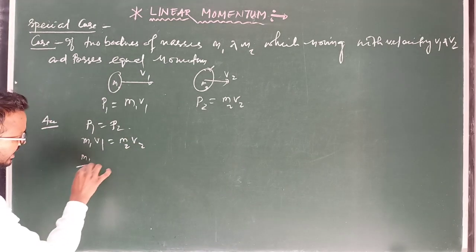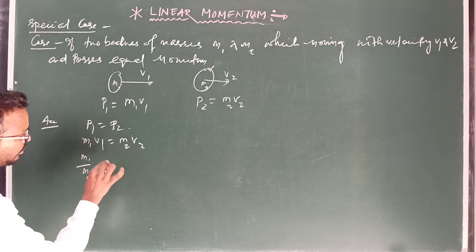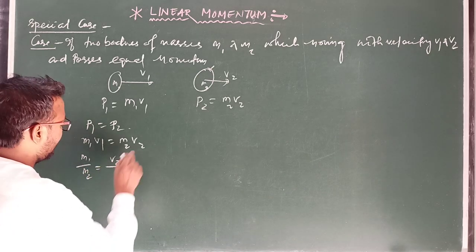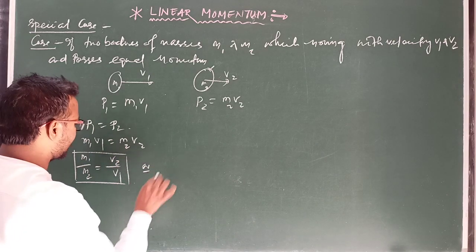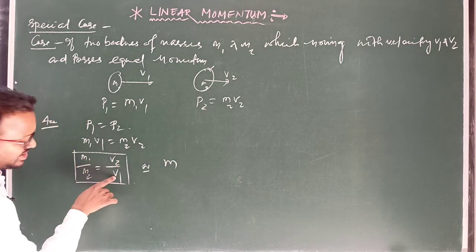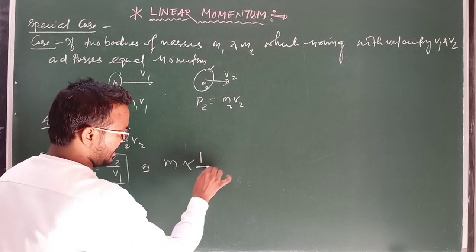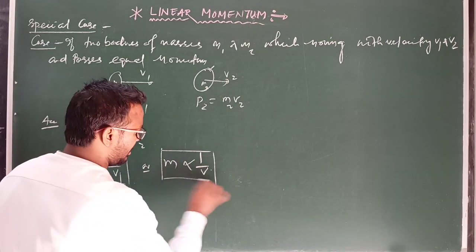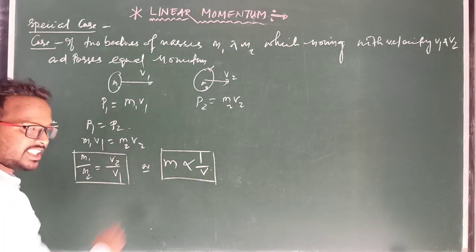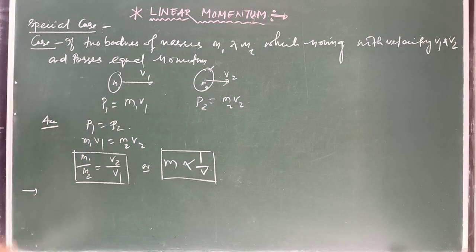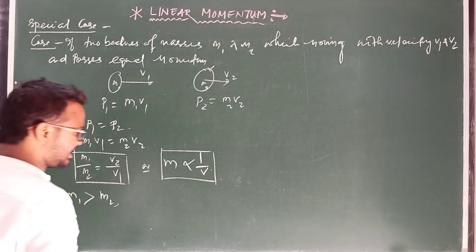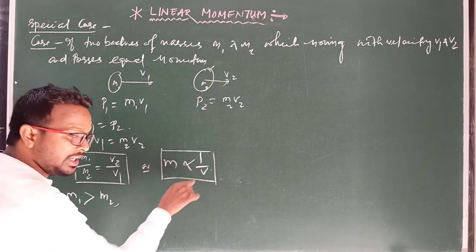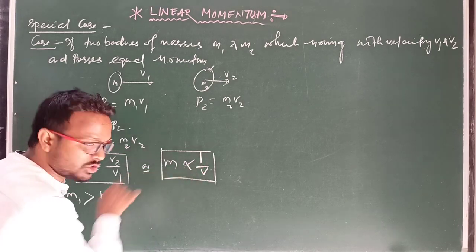So we can write here m1 by m2 equal to how much? That is v2 by v1. This is the general case. So here we can write that mass is inversely proportional to velocity, or velocity inversely proportional to mass in this case. Clear? And again we can conclude that if the mass of the first body is greater as compared to the second body, so in this case velocity will be decreased because mass is inversely proportional to velocity here.